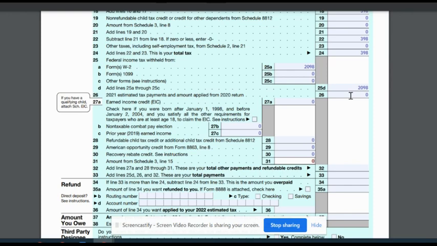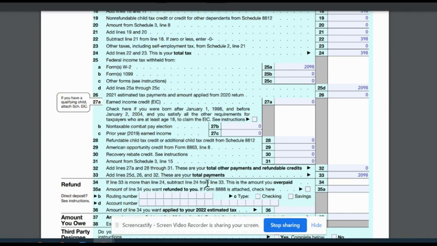We don't have Schedule 3. Line 32, add lines 27, 28, and 31, which are all zeros. Add lines 25d, which is up here, that's the tax withheld, 26 and 32. There is nothing in there, so we just end up with 2098.